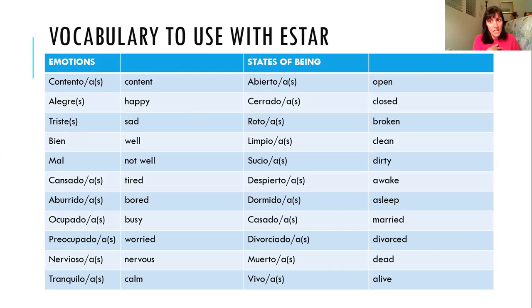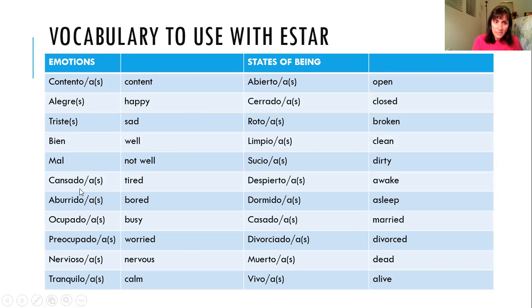So you say estoy bien, estás bien, estamos bien, están bien. Bien doesn't change. Same with mal, not well. So, ¿cómo estás? Estoy bien or estoy mal. No estoy bien, estoy mal. That wouldn't change whether you're a guy or a girl, whether you're singular or plural. So these are adverbs, not adjectives.